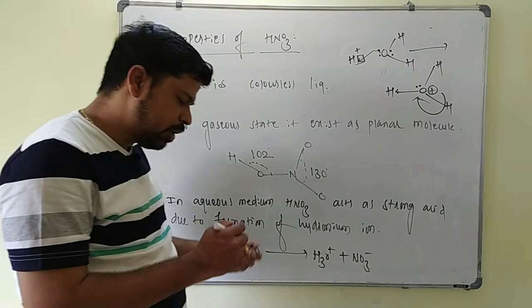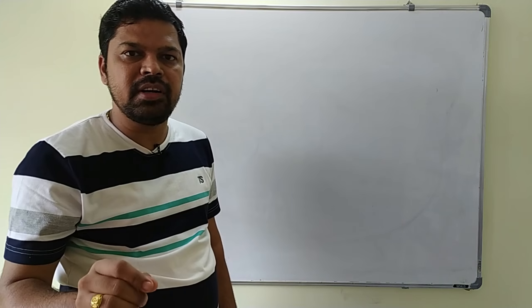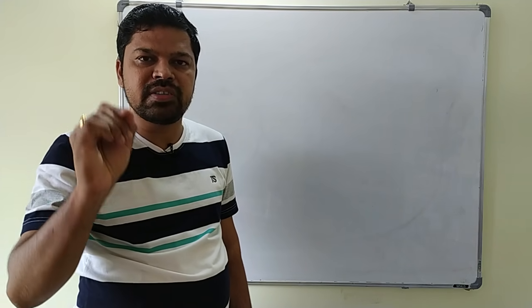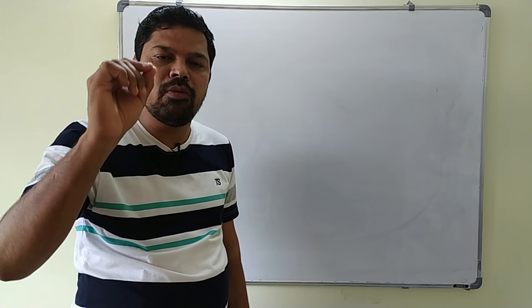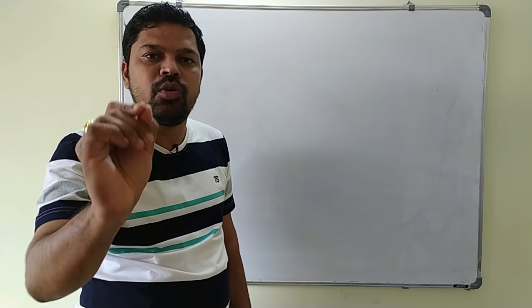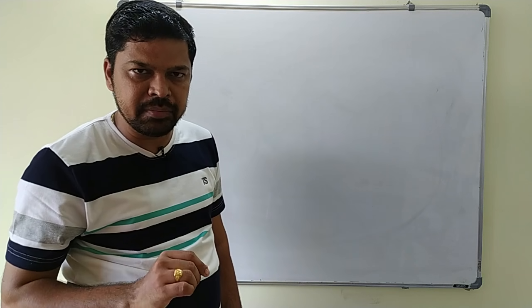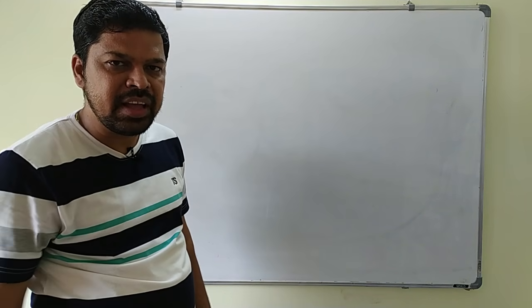Okay. The next point is very, very important. HNO3, being the strongest acid and a strong oxidizing agent, acts on almost all metals except the noble metals like platinum, gold, iridium and rhodium. They will not directly react with HNO3.